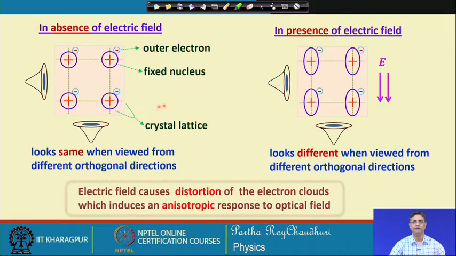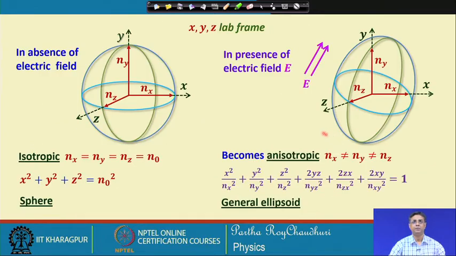You have a field, you have no field, there is no change. If you have a field, there is a change in the electron cloud, and as a result, if you look at the same crystal from different directions, it will appear to be different.